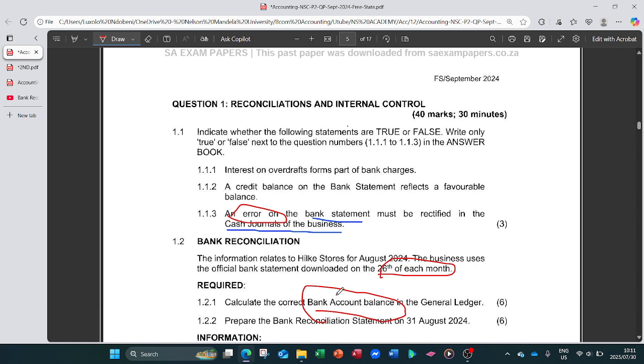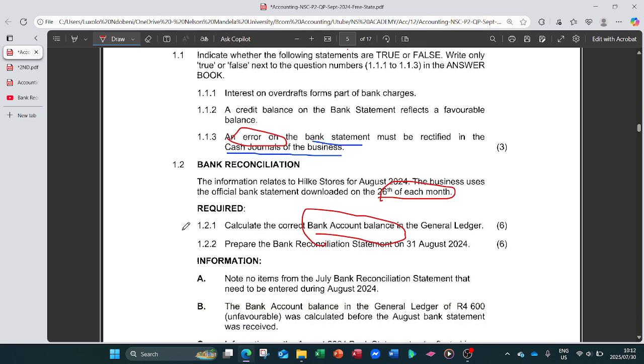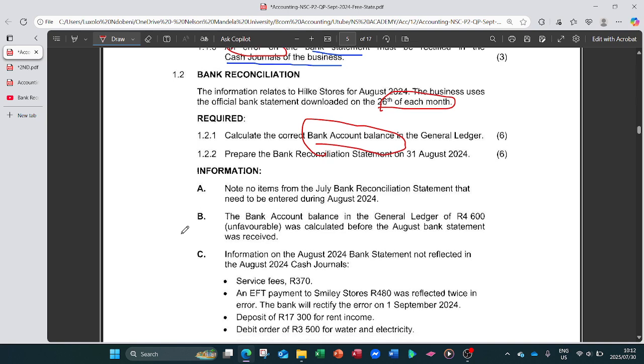The bank account is also the same as the cash book, although the cash book only records the CPJ and SRJ, while the bank account records all the incoming and outgoing amounts, which is the payments and the receipts, everything. So let's calculate the correct bank account. Okay, let's come to the information. This is the information that we have to note.